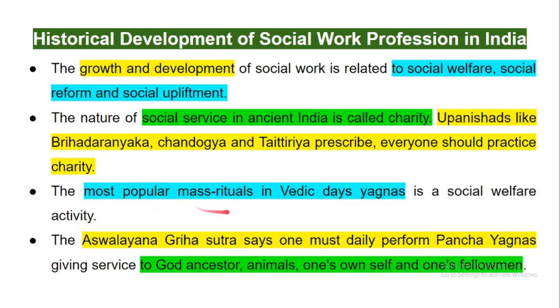The Ashwalayana Griha Sutra says one must daily perform Panchayagnas, meaning one must do five social welfare activities every day: first, giving service to God and sages; second, giving service to animals; giving service to one's own self; and giving service to one's fellow man.